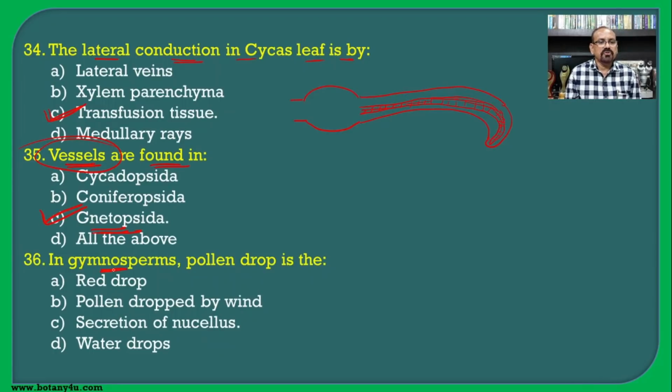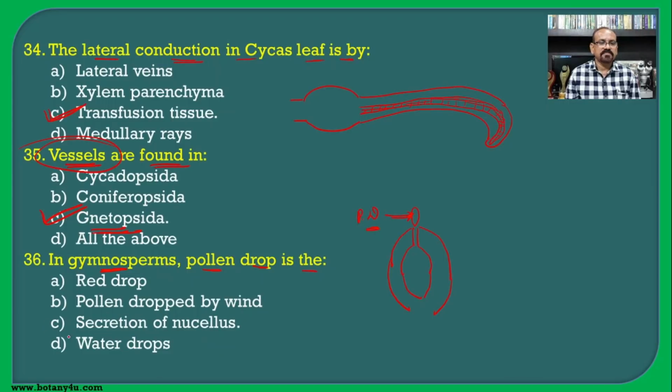In gymnosperms, pollen drop is the... when we see the ovule of the gymnosperm, the nucellus is responsible for the synthesis of a certain liquid which oozes out to receive the pollen grains, and this is known as the pollination drop.